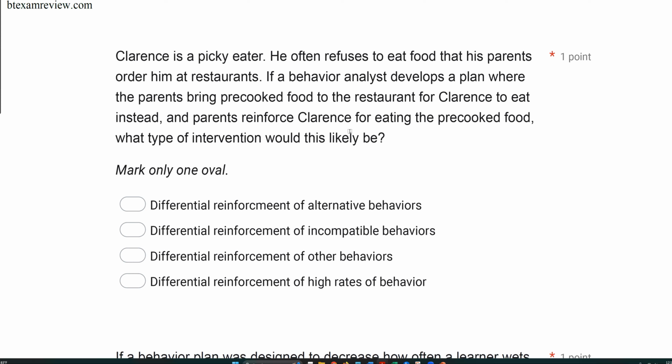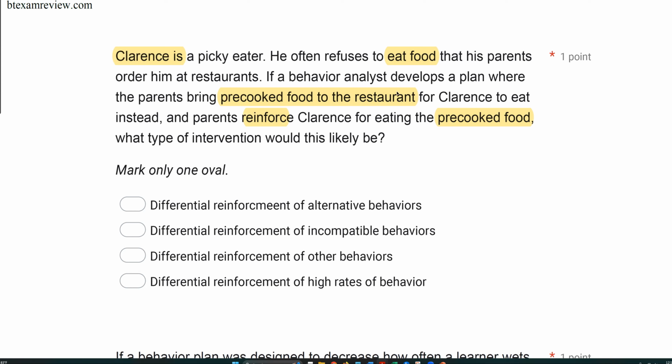All right, let's look at who we're looking at. We've got Clarence, we've got a behavior analyst, we've got the parents. So what does the behavior analyst want the parents to do? Well, we know Clarence is picky. He doesn't want to eat the food that his parents order him. So the analyst says, well, why don't you bring pre-cooked food to the restaurant for Clarence to eat instead? And when Clarence eats the pre-cooked food, then you reinforce. So instead of refusing the food at the restaurants, he eats the pre-cooked food, and they're going to reinforce for